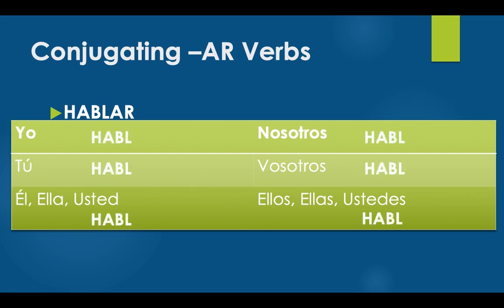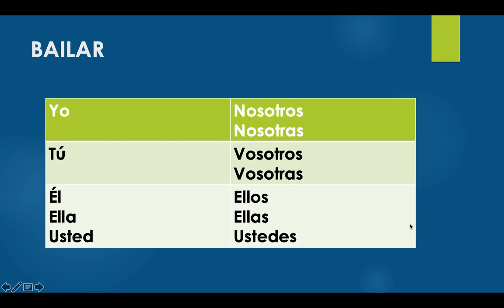Our correct endings should be o, as, a, amos, áis, and an. These are your correct endings. So altogether, you end up with hablo, hablas, habla, hablamos, habláis, and hablan.